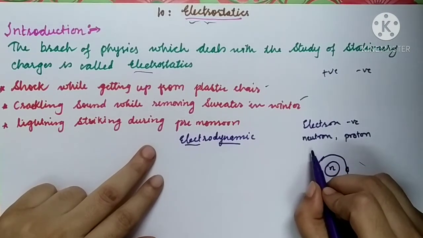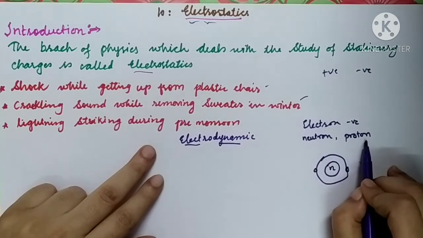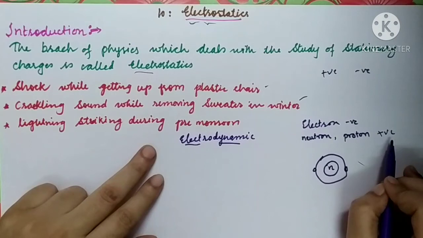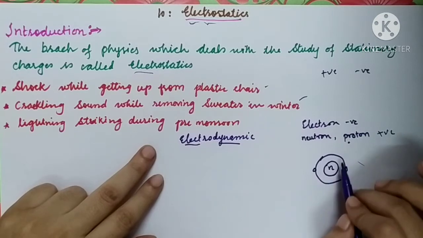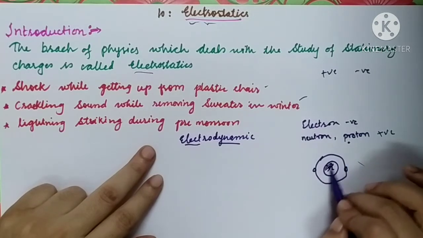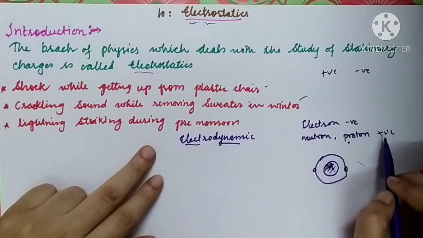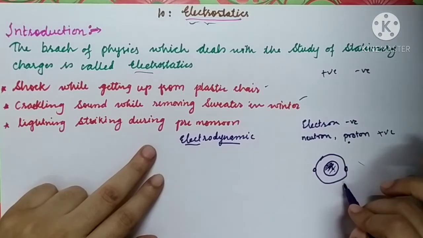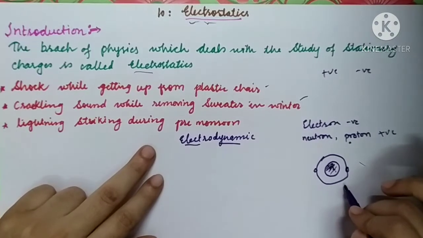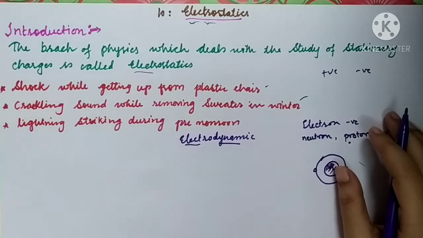Neutron is electrically neutral, it is not having any charge, and proton is positively charged. That is why this nucleus is positive in nature. Because of the presence of protons, these positive protons and negative electrons make the atom electrically neutral. You might have studied about these charges.